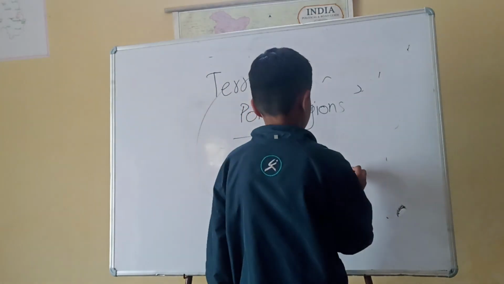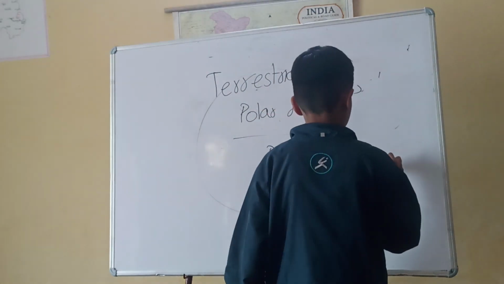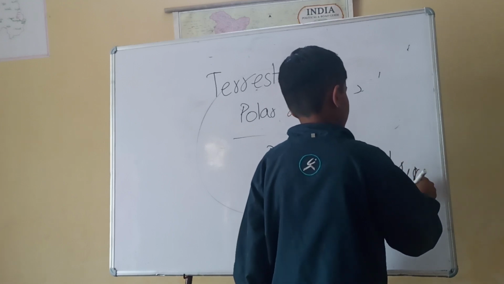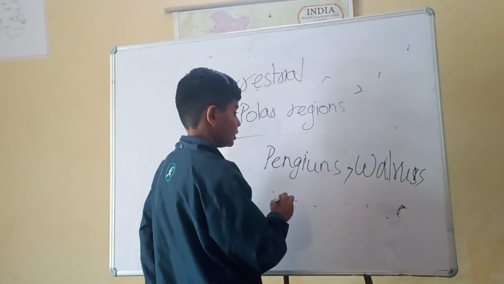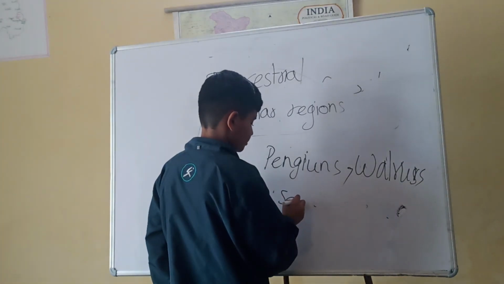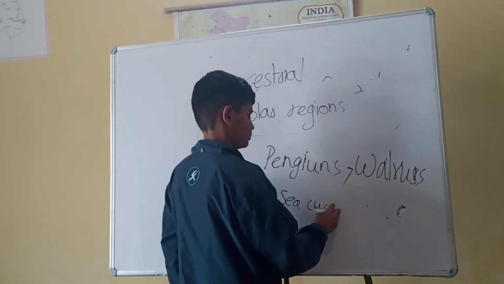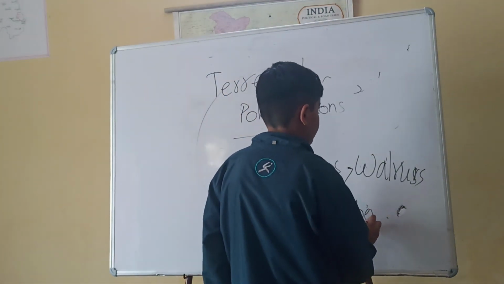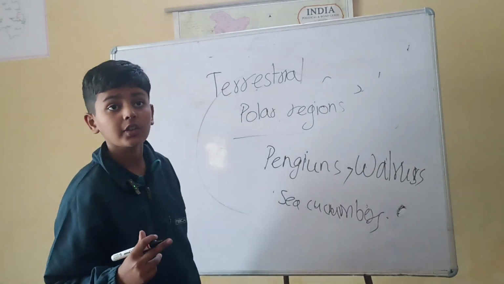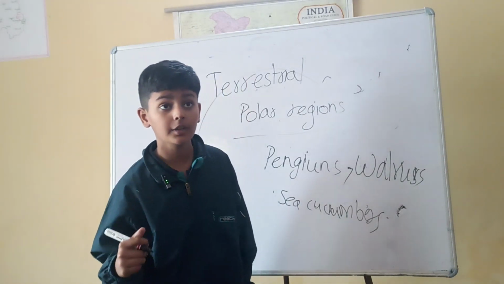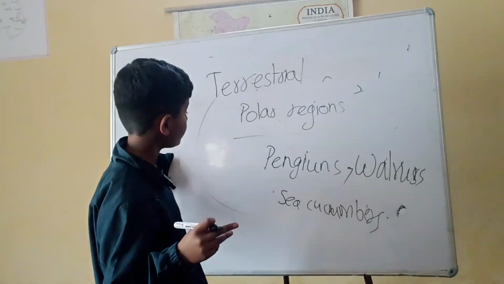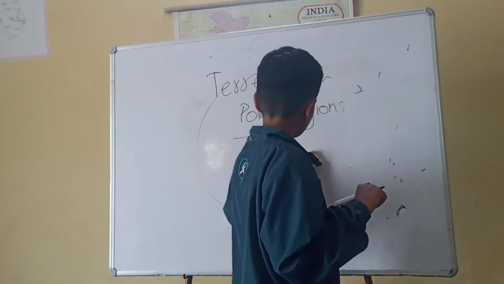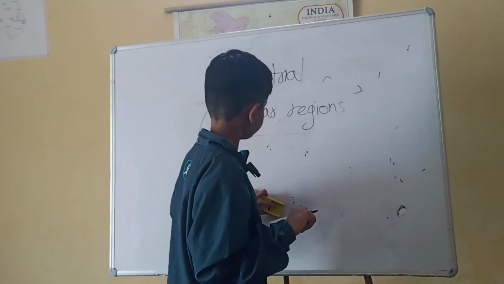There are penguins, there are walruses, many more creatures like sea cucumbers. There are even insects around there that can survive the cold. There are many animals on the South Pole because it's very large. That's the polar region. Now there are deserts.